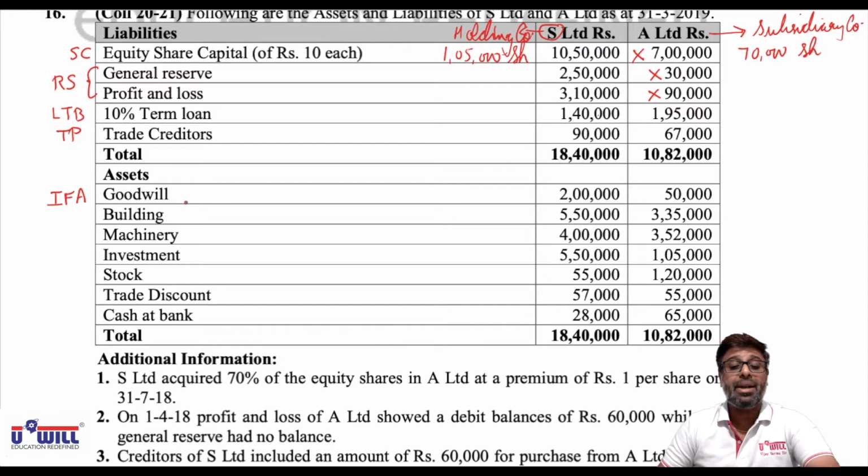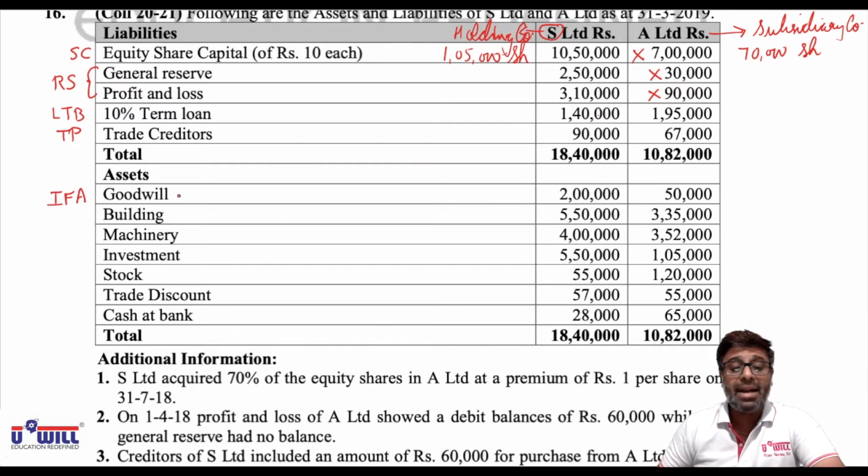If we get capital reserve, and if it is less than the total of this 2,50,000, we will minus it from goodwill. If capital reserve is more than 2,50,000, then you will minus goodwill from capital reserve in reserves and surplus. So do we get goodwill or capital reserve in control chart B, and what amount? After that we will discuss again.